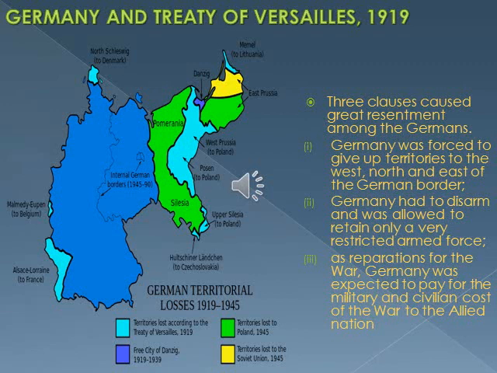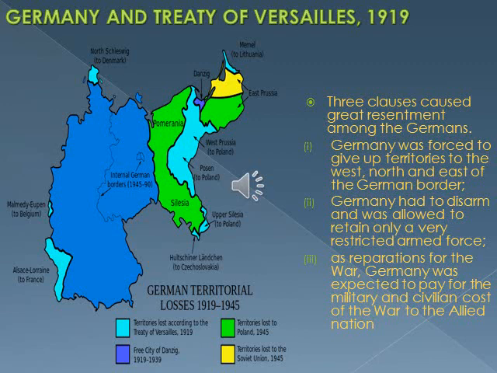So three clauses in the Treaty of Versailles caused great resentment and great disappointment among the Germans. The first one was that Germany was forced to give up the territories to the west, north and east of the German border. You can see in this map the places lost by her to the other countries after World War One. There are a lot of places, especially in the west, north and east of the German border.